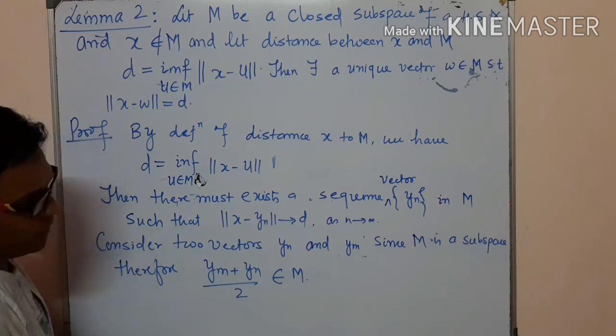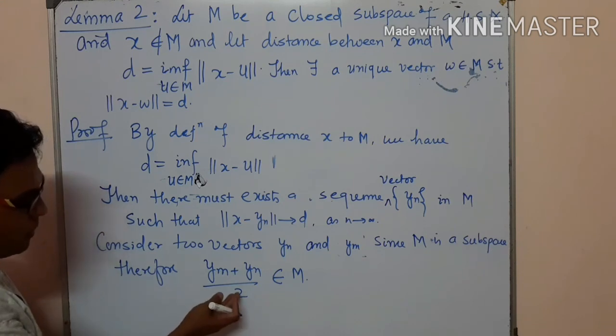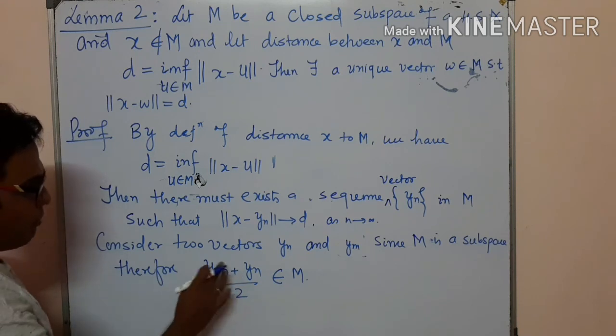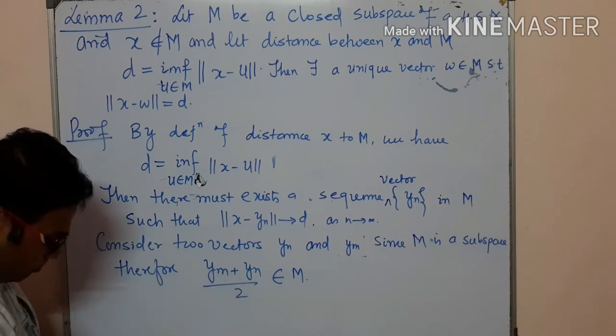So here we assume that a and b are equal to 1 by 2, and therefore ym plus yn over 2 belongs to M.